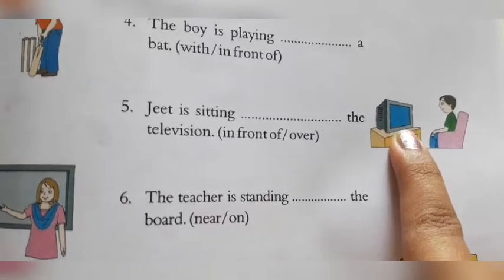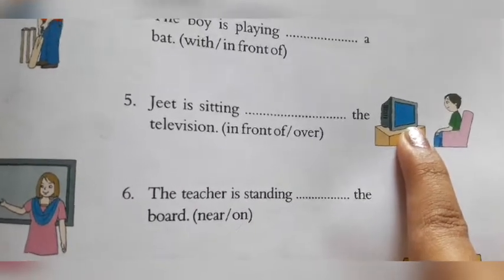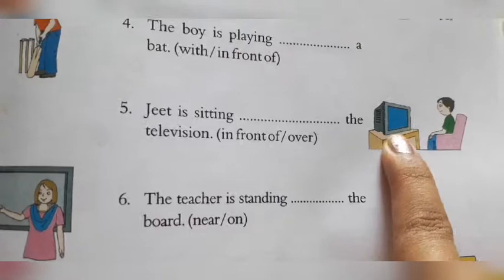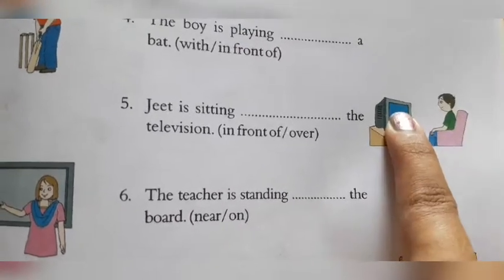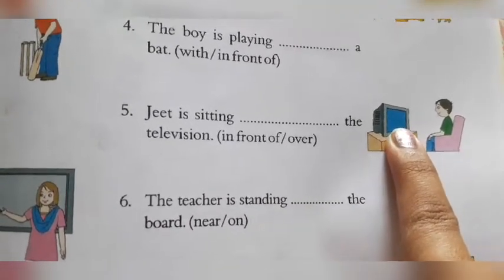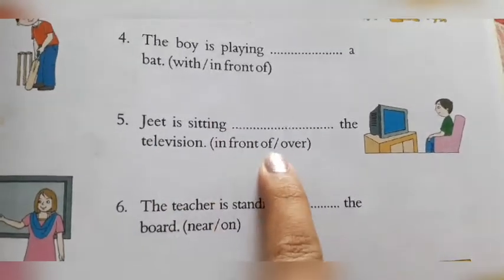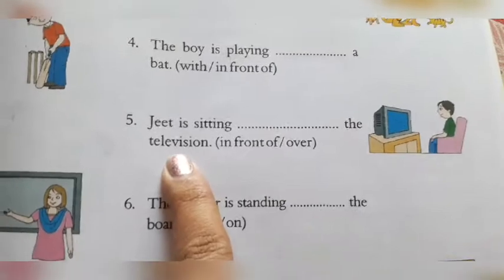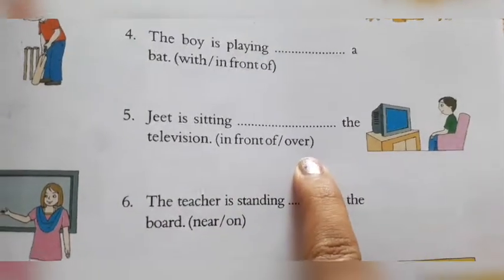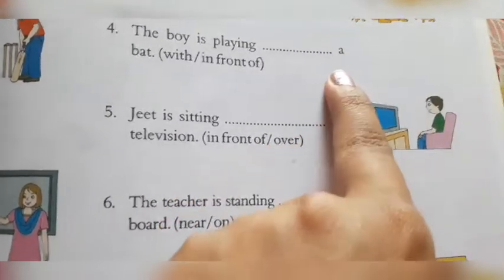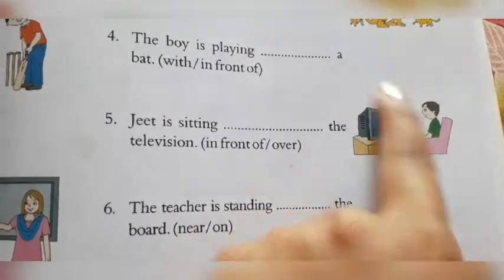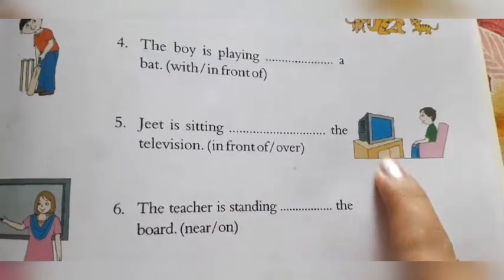Which is सामने, है ना? Exactly उसके सामने है, उसके चेहरे के exact सामने, right? So we have to write that Jeet is sitting in front of the television. We cannot write here over because he is not over the television, right? He is in front, सामने है.